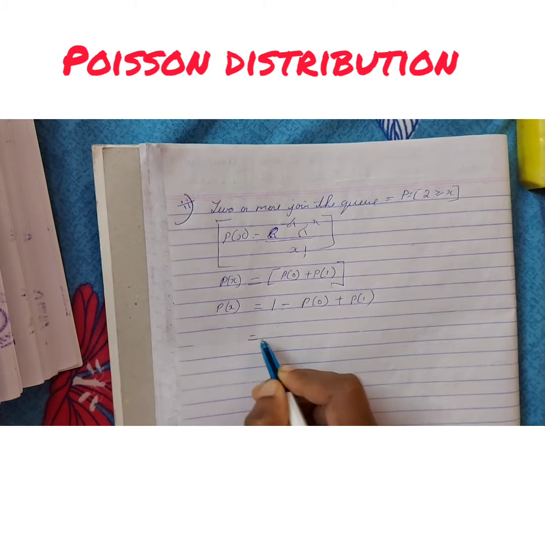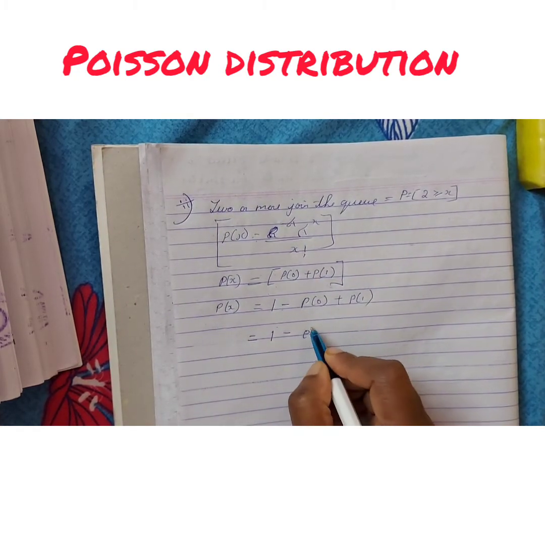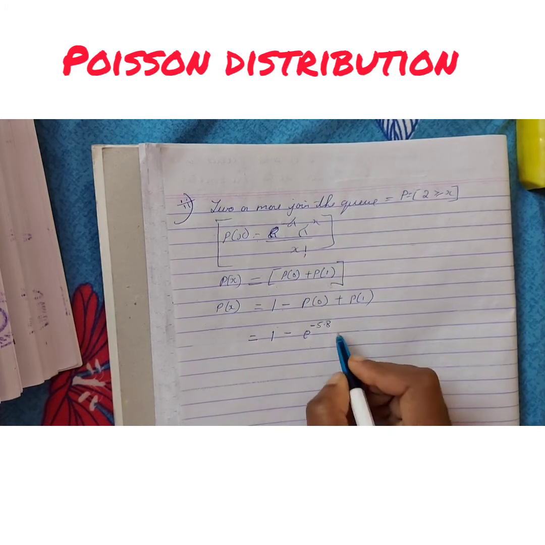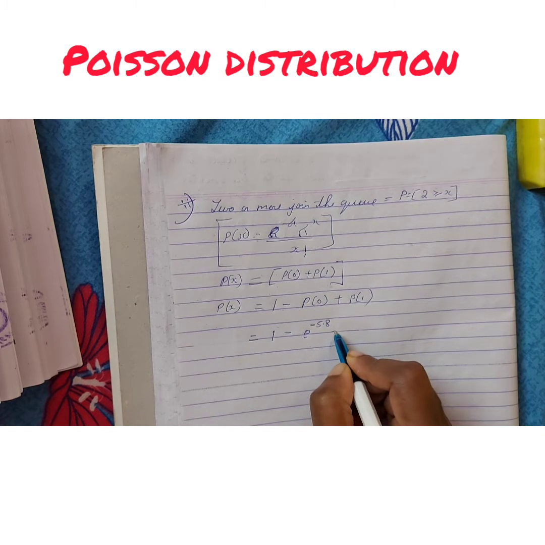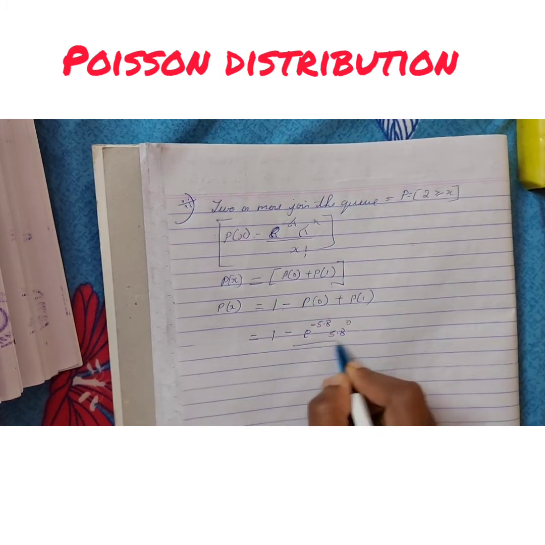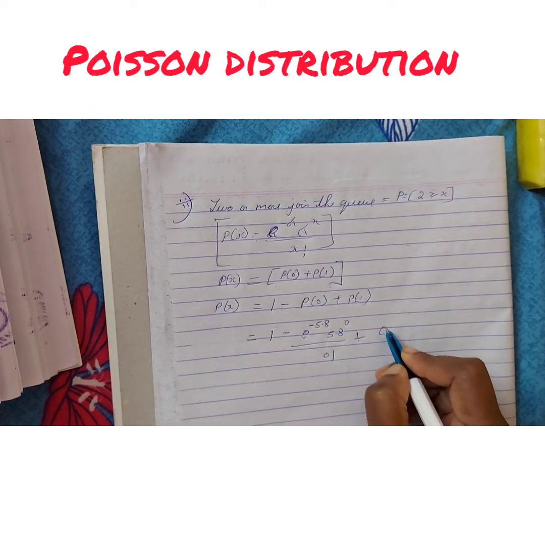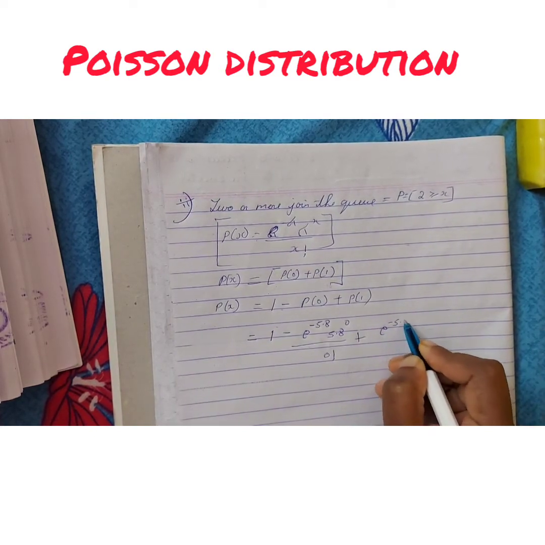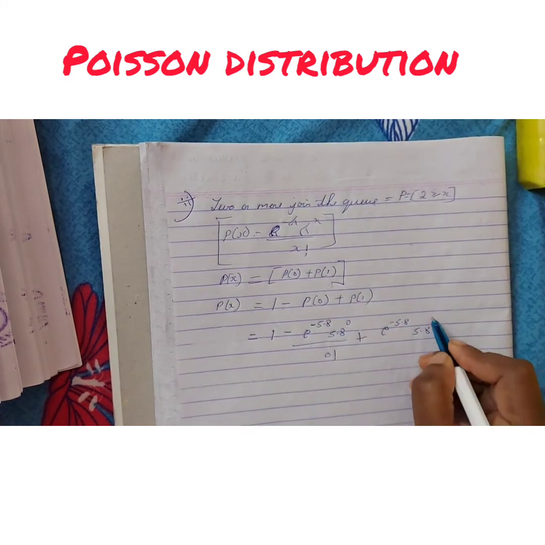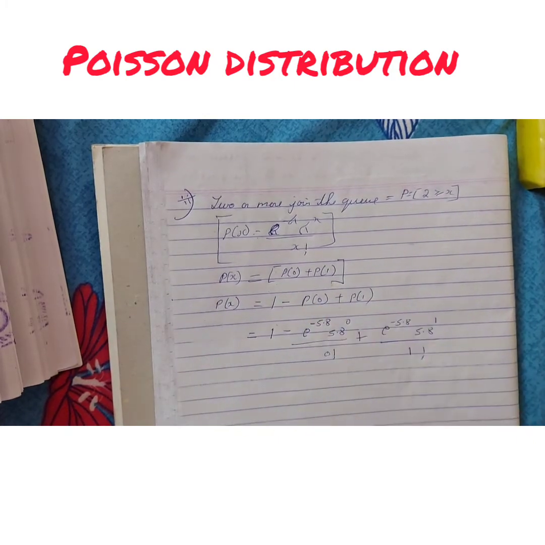Now the same formula you have to apply. So the first one is e raised to minus 5.8, lambda is 5.8, and 5.8 raised to x, which is 0, divided by 0 factorial, plus again e raised to minus 5.8, lambda again 5.8, now x value is 1, divided by 1 factorial. So these are the two things which I am solving.